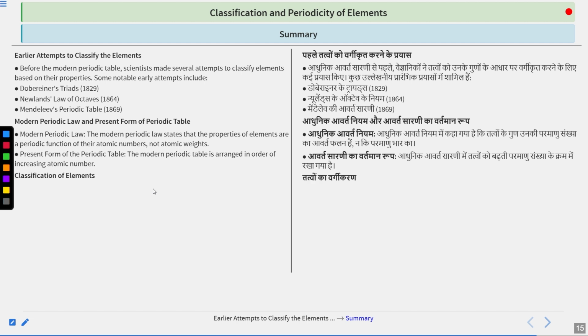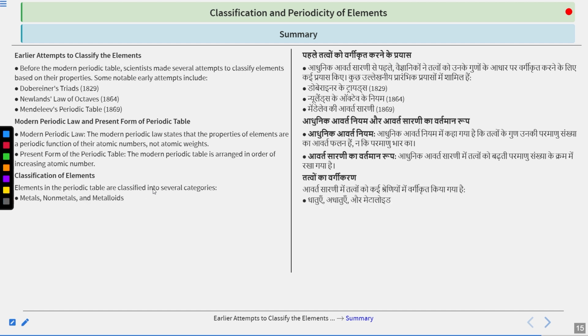Next is classification of elements. We know that they can be classified into various categories. First is metals, non-metals and metalloids. Depending upon their lustrous properties or their conductivity properties, they can be metals, non-metals and metalloids. Second thing, we have seen that in the periodic table, we can divide them into groups and periods, right? What are groups? You have seen it, it is starting from 1 and going to 18. So this is the new way to do it.